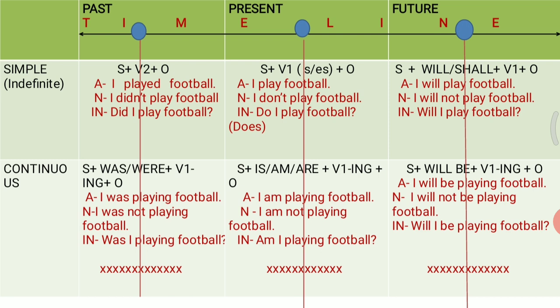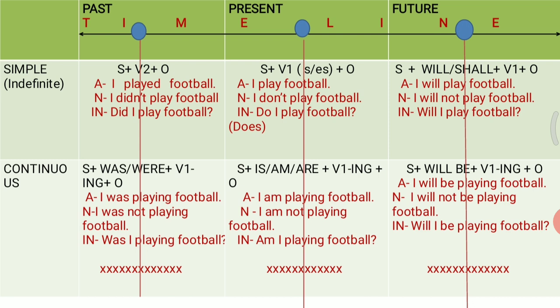Now was, as I told you in the previous video or in part 1 of tenses, goes with singular subject and were goes with plural subject. Now when I say I was playing football, in this sentence the action was happening or continuing in the past, and that is why it is a past continuous tense.